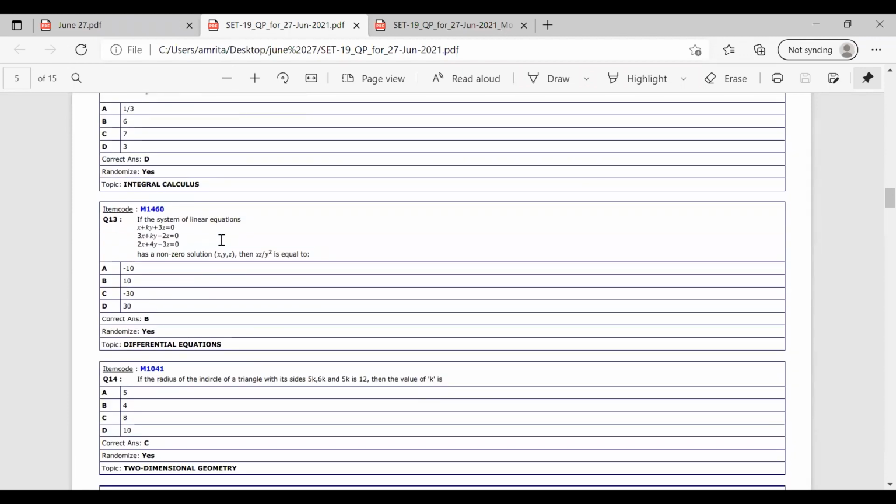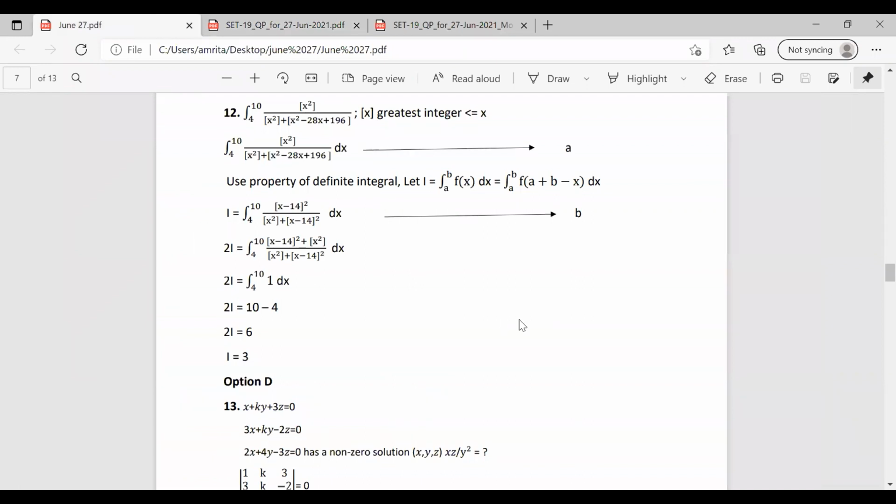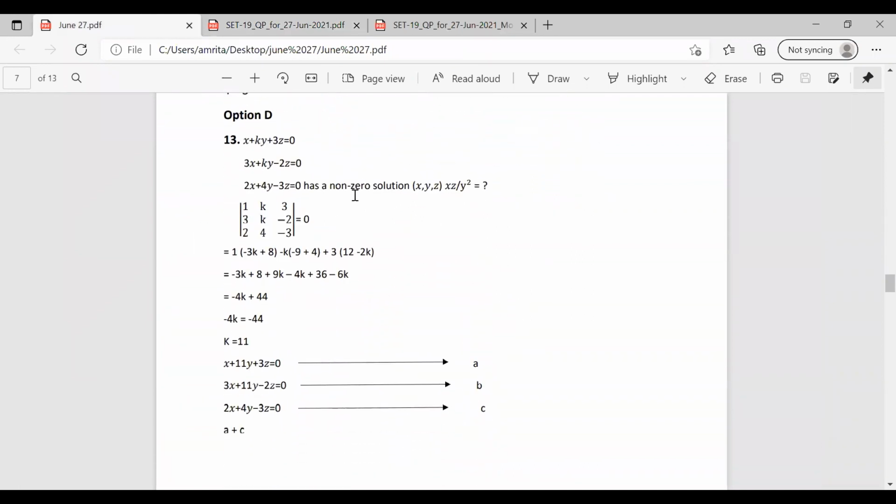Now moving on to the next question. If the system of linear equations, 3 equations are given, that is x plus ky plus 3z equal to 0, 3x plus ky minus 2z equal to 0, 2x plus 4y minus 3z equal to 0, has a non-zero solution x, y, z. So these 3 equations have non-zero solutions. Then it is asked to find out xz by y square is equal to. We have to find out the value of xz by y square. So in this question, we have to find out the value of k. So we have the 3 equations, and it is given that the solution is non-zero.